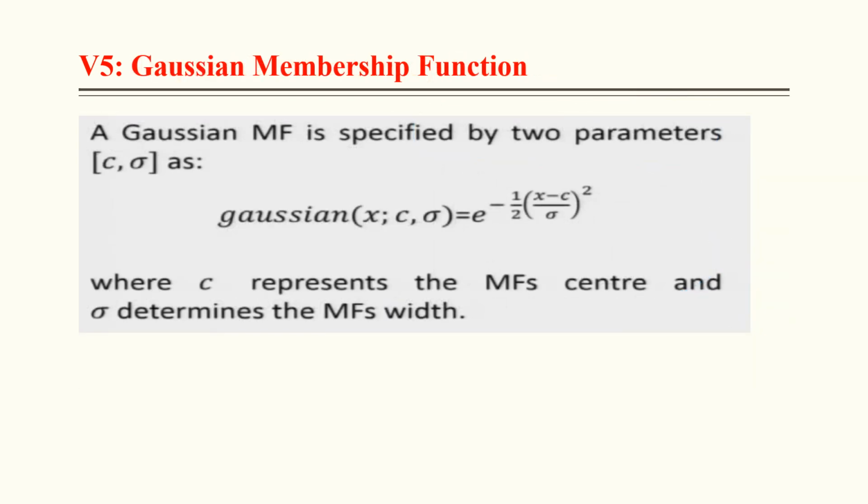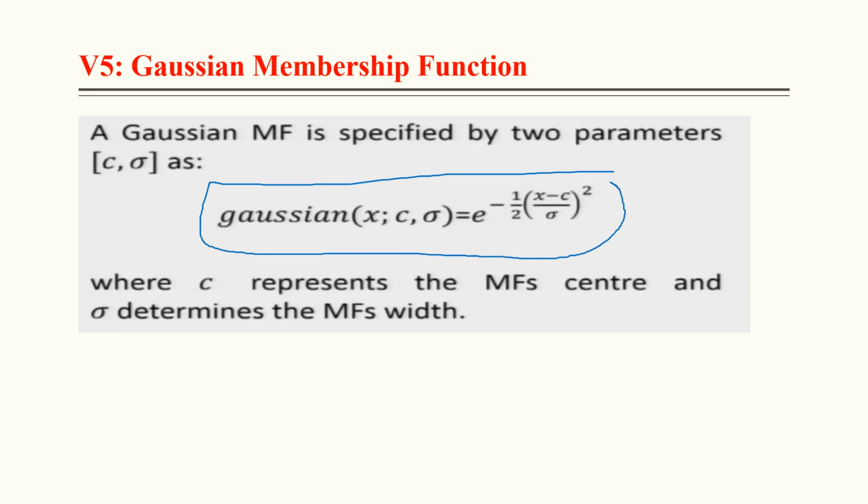Gaussian membership function, very important. We have to take care about this particular formula, and there are only two parameters in it, that is C and sigma. C represents the membership function center and sigma determines the membership width. So this is equal to e raised to the power minus 1 by 2 times (x minus c upon sigma) whole raised to the power 2.